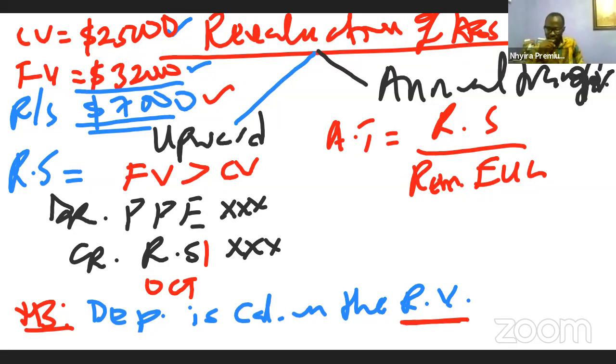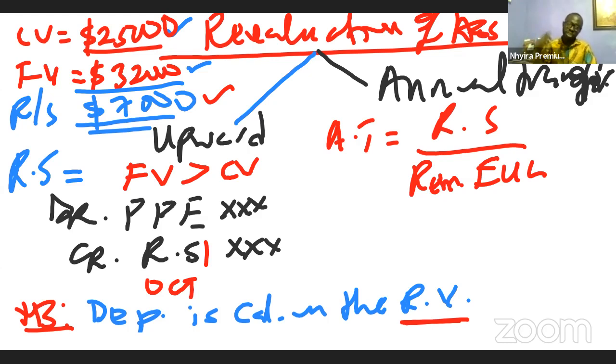Okay, Richard AJ said, please, can you explain the annual transfer again? All right. Okay, John Edu said, yes, sir. The annual transfer is coming in because the standard states that depreciation should be calculated on the revalued amount. So instead of computing the depreciation on my 25,000, the carrying value of the asset, we are now computing depreciation on the 32,000, the fair value of the asset. For that reason, more depreciation will be charged.